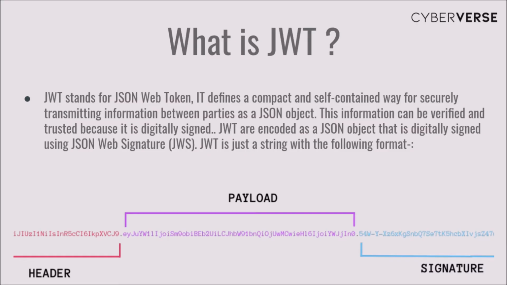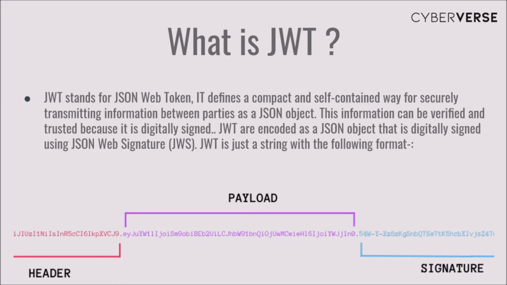JWT stands for JSON Web Token. It defines a compact and self-contained way of securely transmitting information between parties as a JSON object. This information can be verified and trusted because it is digitally signed. JWTs are encoded as JSON objects that are digitally signed using JSON Web Signature.